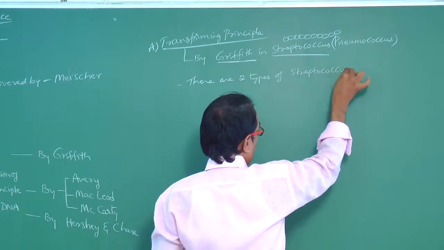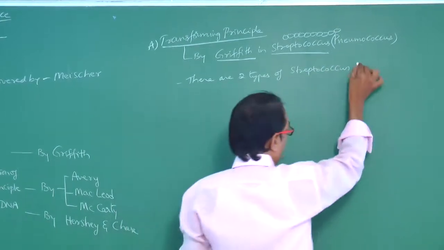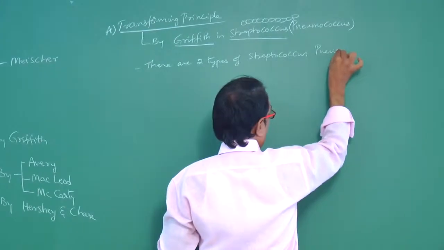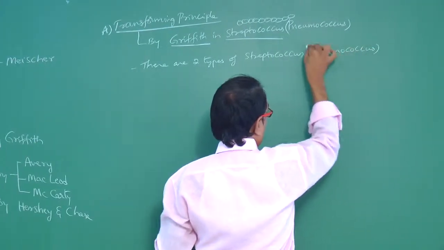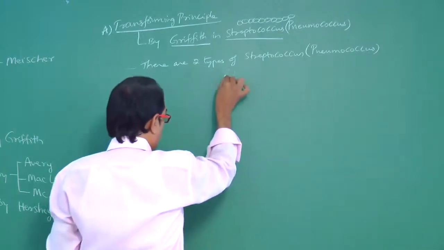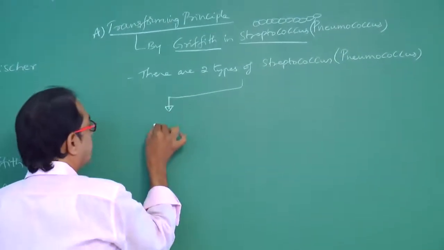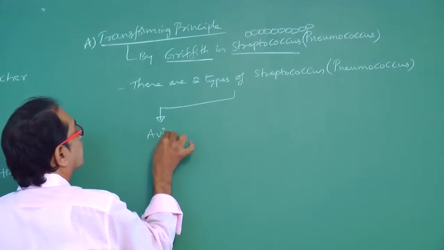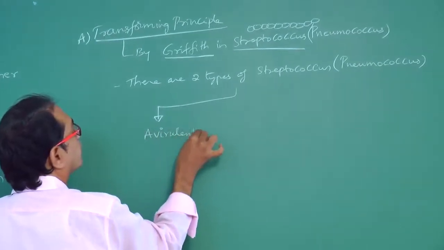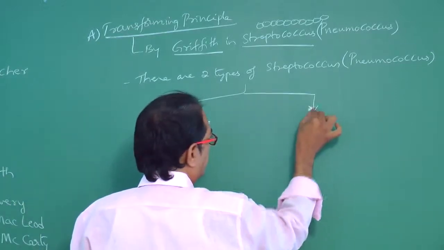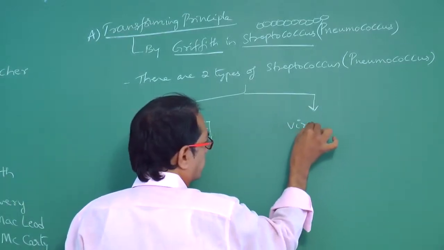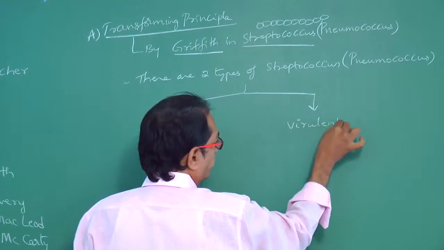How many types are there in Streptococcus or Pneumococcus? Two types. Right. What are those two types? One is called avirulent and second one is called virulent.